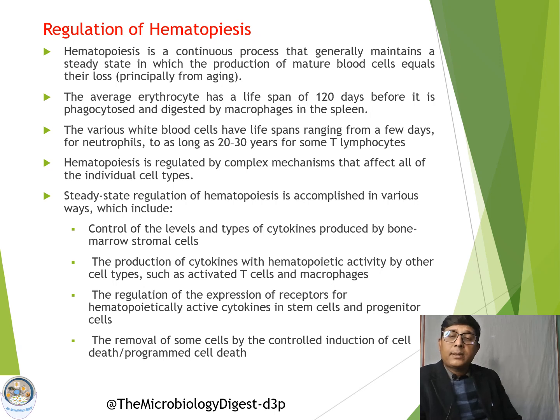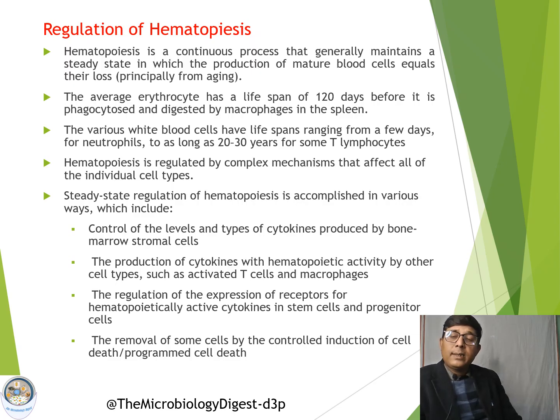So there are some lifespans. Suppose the average erythrocyte has a lifespan of 120 days, and other blood cells also have different lifespans. So this regulation is achieved by various mechanisms. For example, they will be controlling the levels of various cytokines, and they will be regulating the activity of these cytokines, or these gene expressions will be controlled, and there is controlled induction of a process which is called programmed cell death.